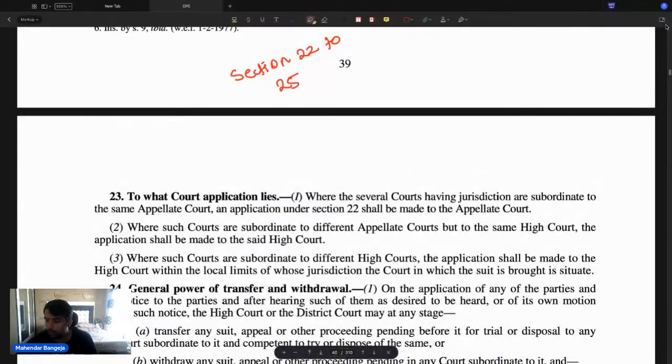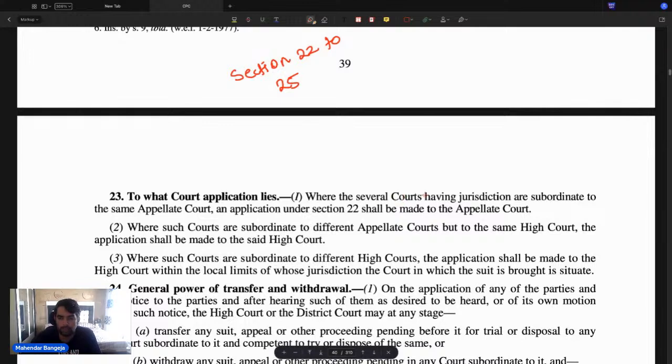ठीक है. Now where will you file an application for transfer? Where exactly do we file an application for transfer? ठीक है, आप एप्लीकेशन ट्रांसफर की कहाँ पर फाइल करोगे, and how exactly you will file an application for transfer? That we have to understand. So now let's understand the application for transfer. ठीक है, where exactly an application for transfer is supposed to be filed?